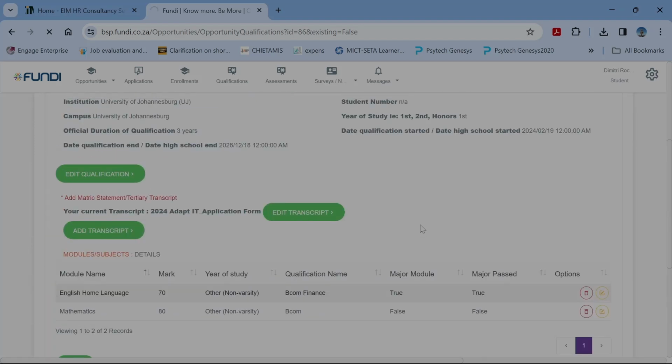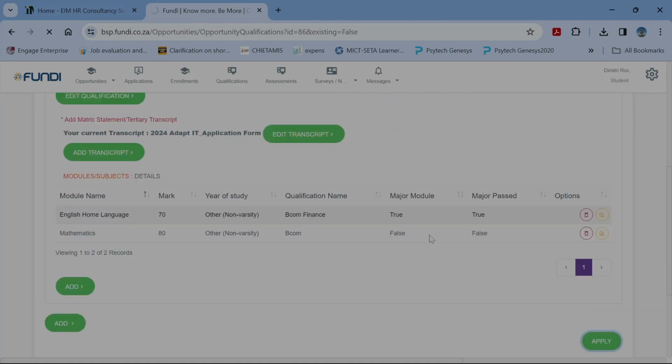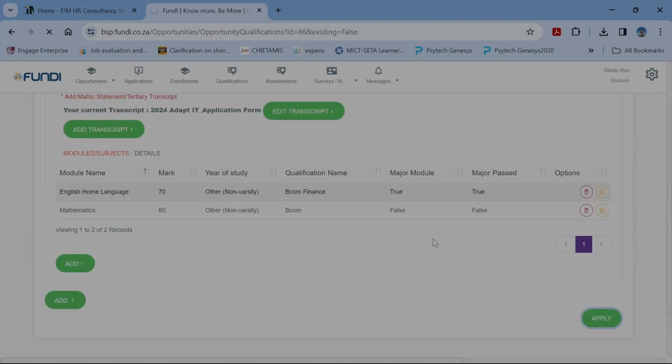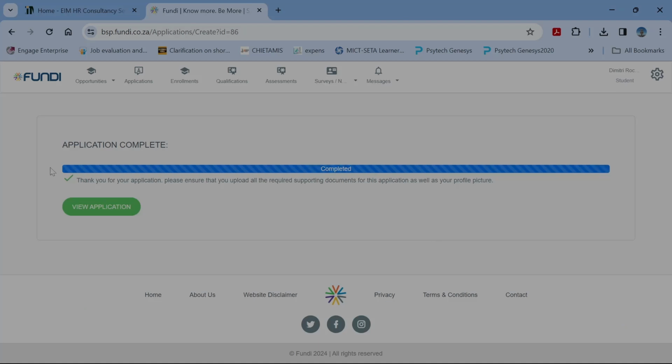Once we're done and we're happy with all the information that you have submitted and inserted on the system, we can just wait for the system now just to do its loading and its back end support. Now it says thank you for your application. Please ensure you have uploaded all the required supporting documents for this application as well as your profile picture. Now you can just view application or so forth. So now it seems, guys, you should get a notification via email confirming you have applied for the bursary.